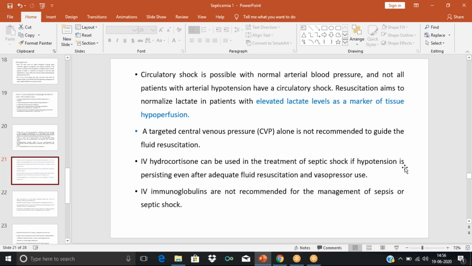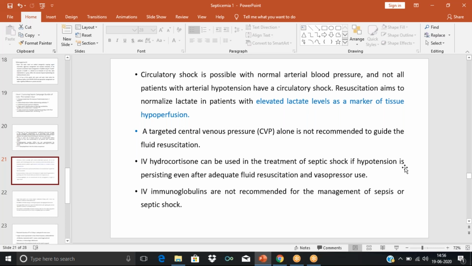The possible mechanism is that the corticosteroid can prevent the induction of nitric oxide synthase, and it also can enhance the response to catecholamines. Catecholamines such as epinephrine or norepinephrine are given to increase the blood pressure. But sometimes in septic patients, these catecholamines are not working. So it is said that corticosteroid can enhance the response of the receptors to the catecholamines or the vasopressors that are given.